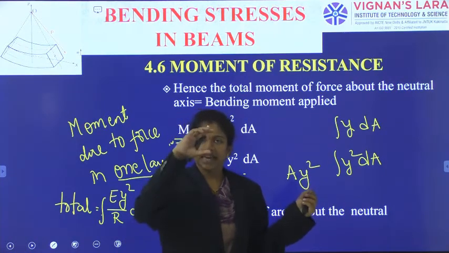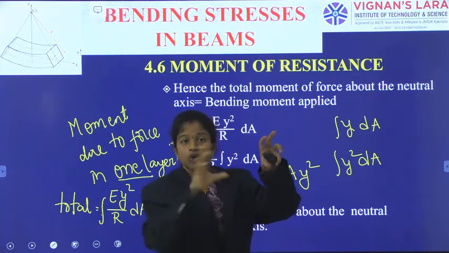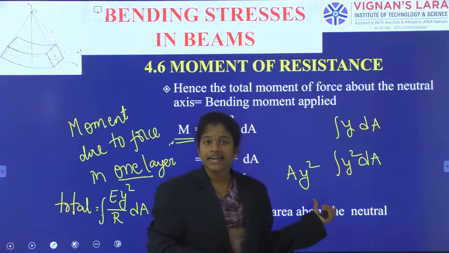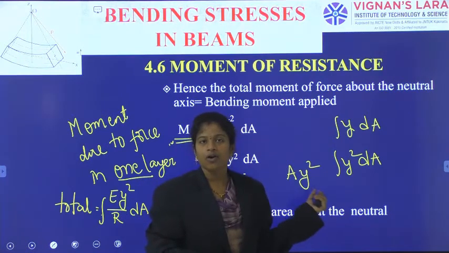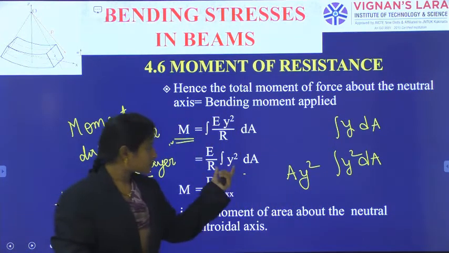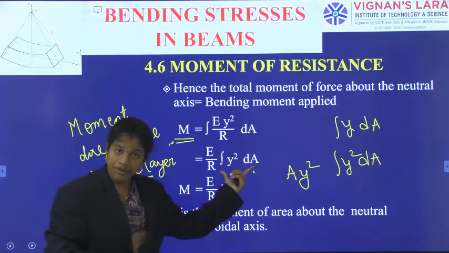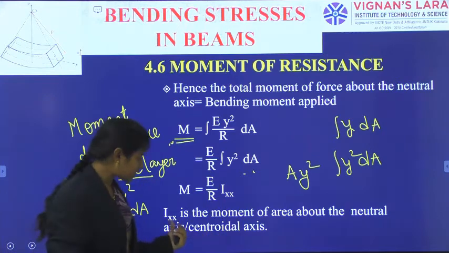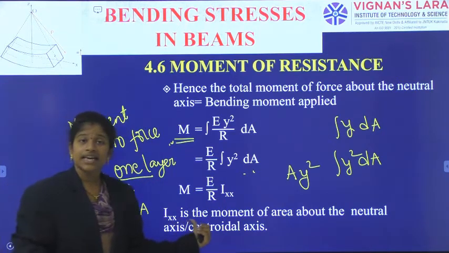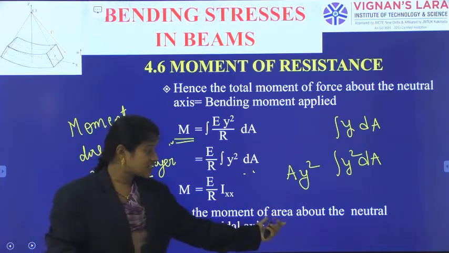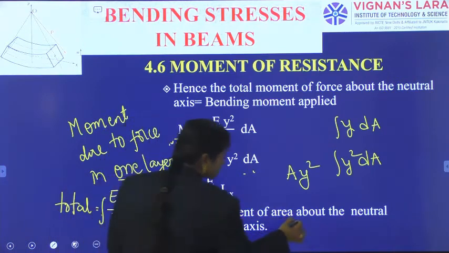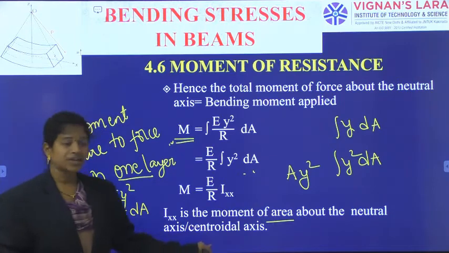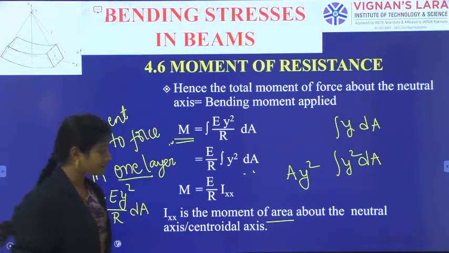Okay, so some area is there. That area multiplied with the perpendicular distance squared, this answer you will get as the moment of inertia of that particular area. So integral y square dA I am replacing with Ixx, so E by r into Ixx. What is this Ixx? Ixx is the moment of inertia, the moment of the area about the neutral axis or the centroidal axis.